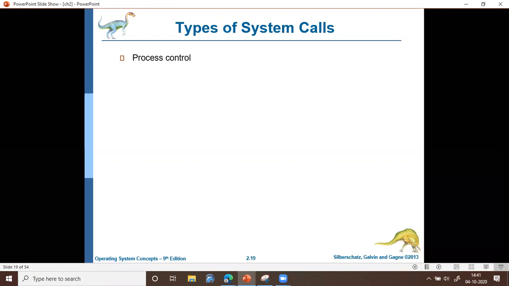So we'll be discussing the types of system calls under these headings. So we'll start with process control.